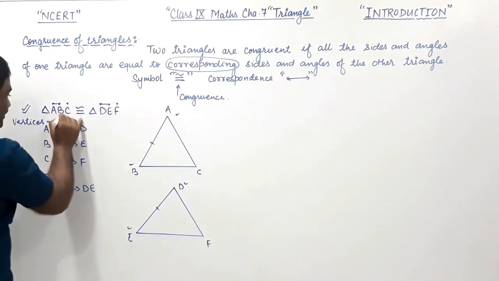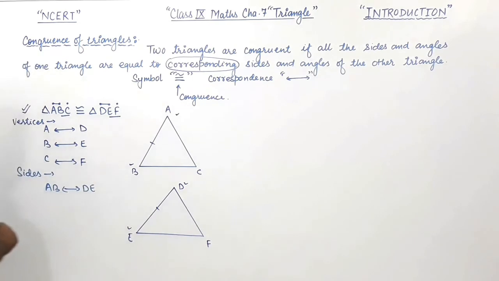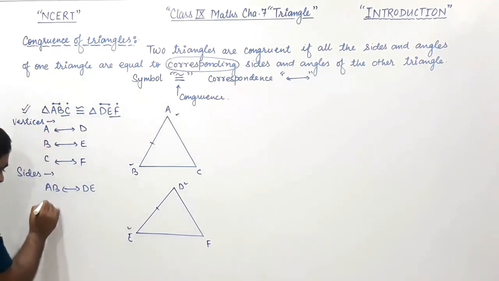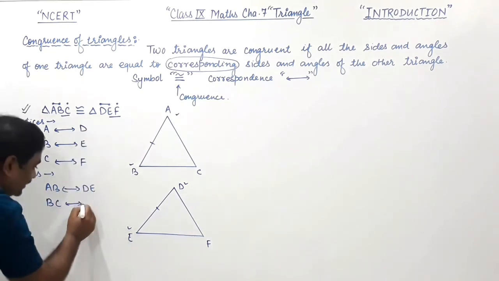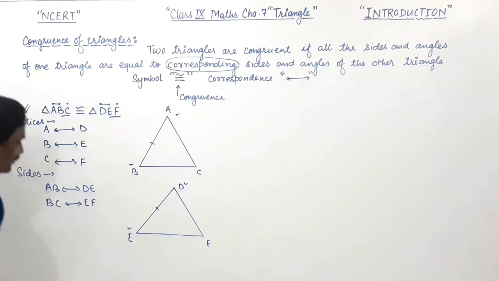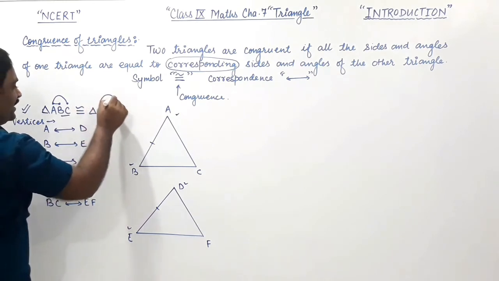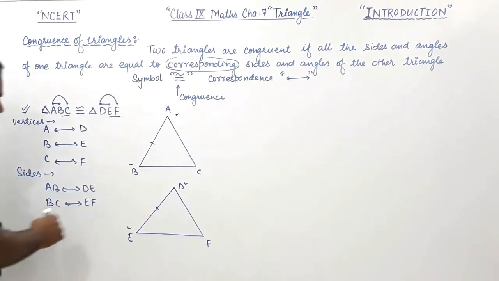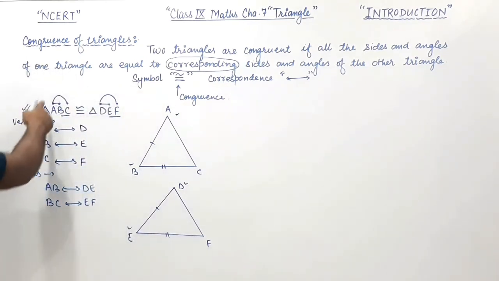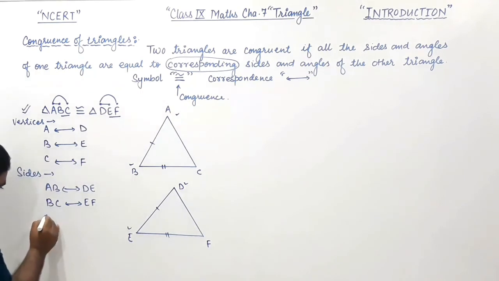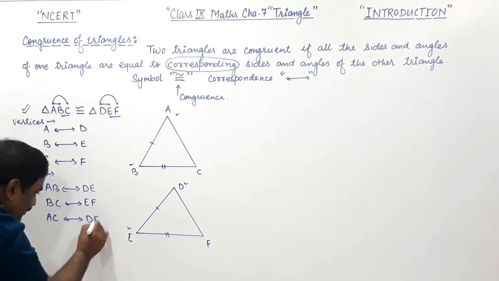Now take the second and third letter of the first triangle, so we take the second and third letter of the second triangle also. Means side BC is correspondence to side EF. And first and third letter: side AC is correspondence to DF.